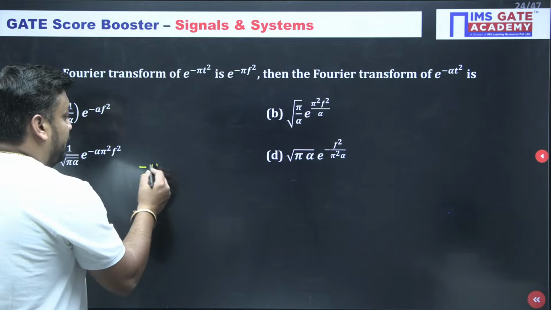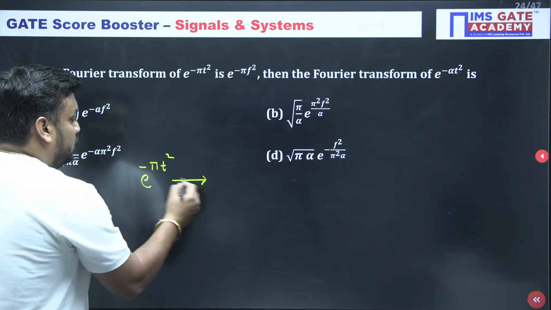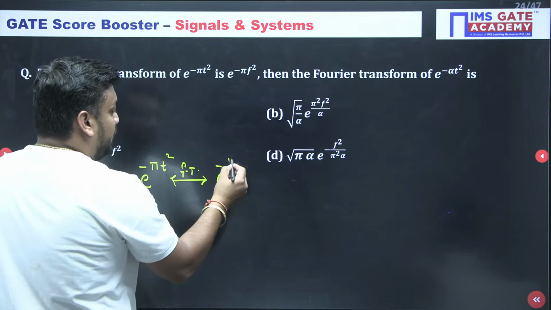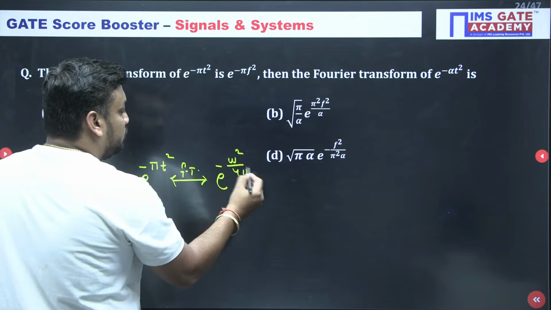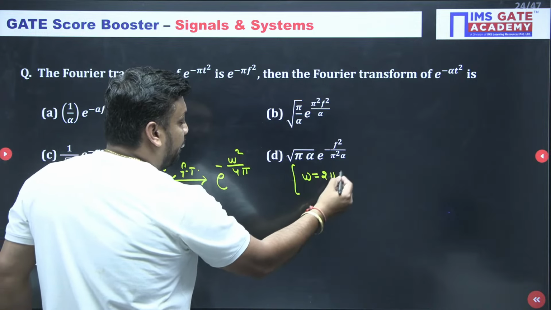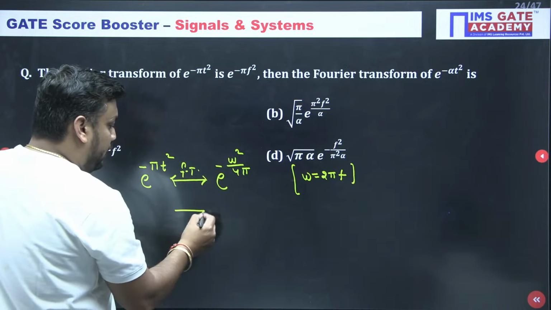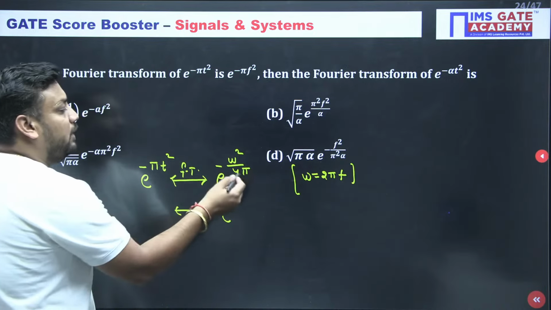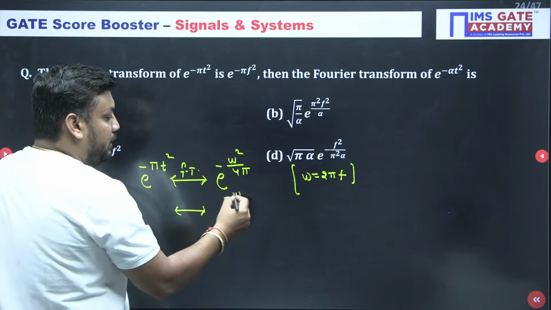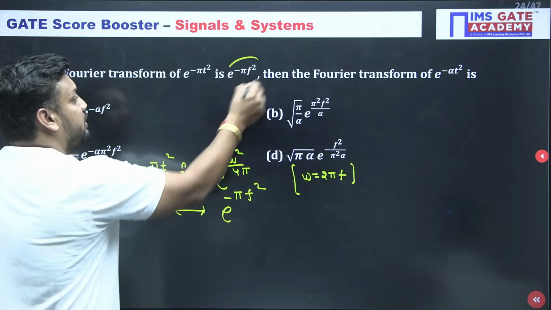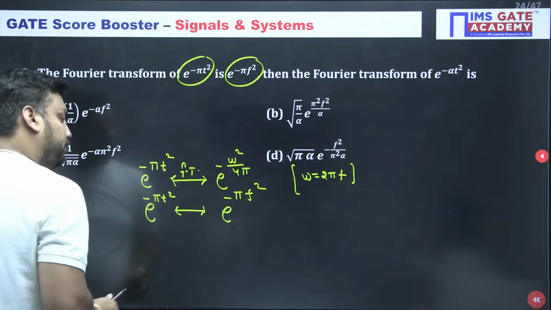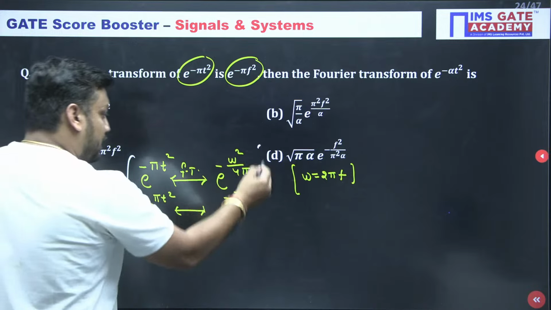e to the power minus pi t square. The Fourier transform of a Gaussian pulse is also a Gaussian pulse. It is e to the power minus omega square by 4 pi. And if you know, the omega value is 2 pi f. So when I put omega as 2 pi f here, then e to the power minus 4 pi square f square by 4 pi. So 4 gets cancelled, and one pi cancels. So it will be e to the power minus pi f square, which is given to us. It is equivalent, e to the power minus pi t square is equivalent to this. These are the standard results.